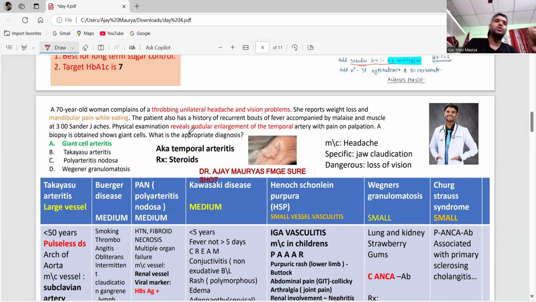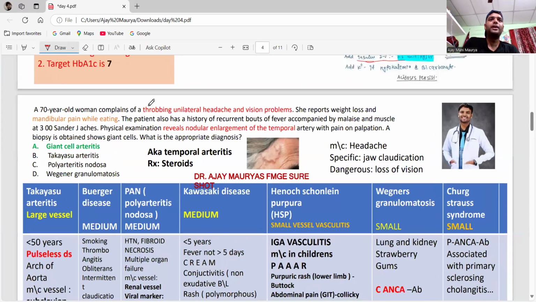There is an inflammation of the temporal artery. See how it's going to be. This is the case: a 70-year-old woman complains of throbbing unilateral headache with vision problems. She reports weight loss and mandibular pain while eating. The patient also has a history of recurrent bouts of fever accompanied by malaise and muscle pain. Physical examination reveals enlargement of the temporal artery.